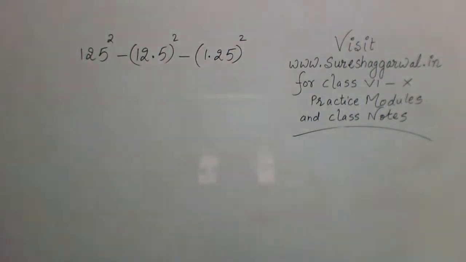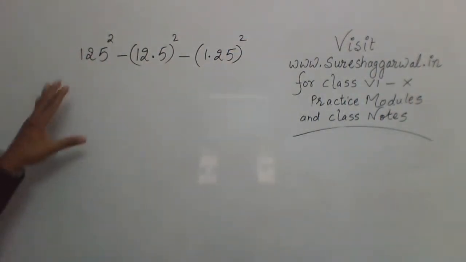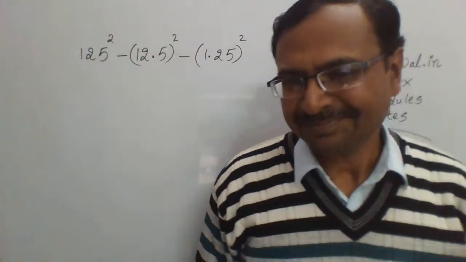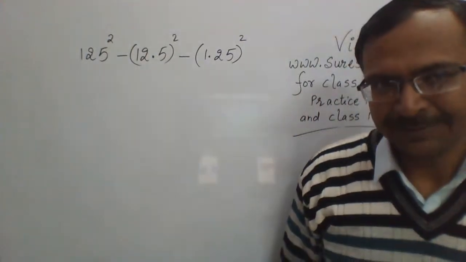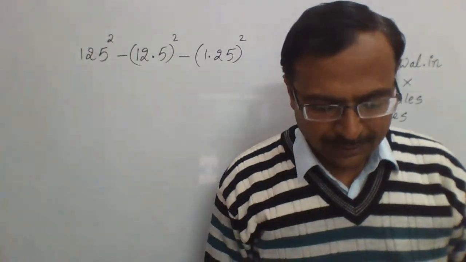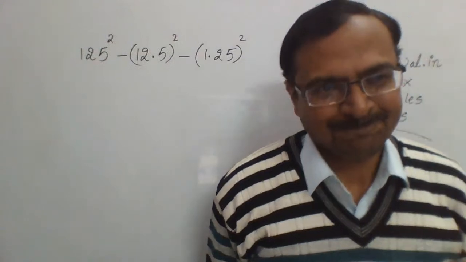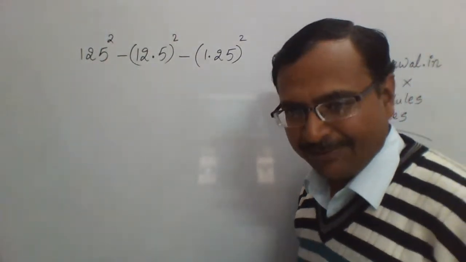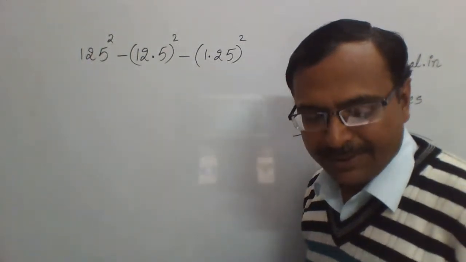Okay, now see, that's the question. One is a simple number, the other two are in decimals. So you need to be careful here. Now a simple trick of squaring numbers ending with 5 is going to be there.